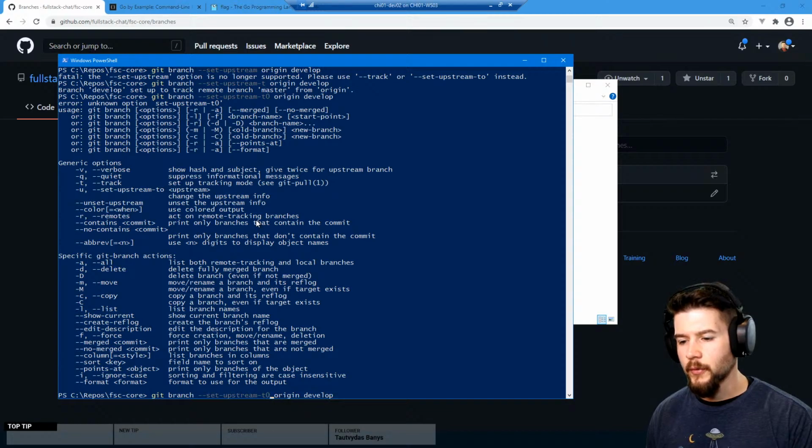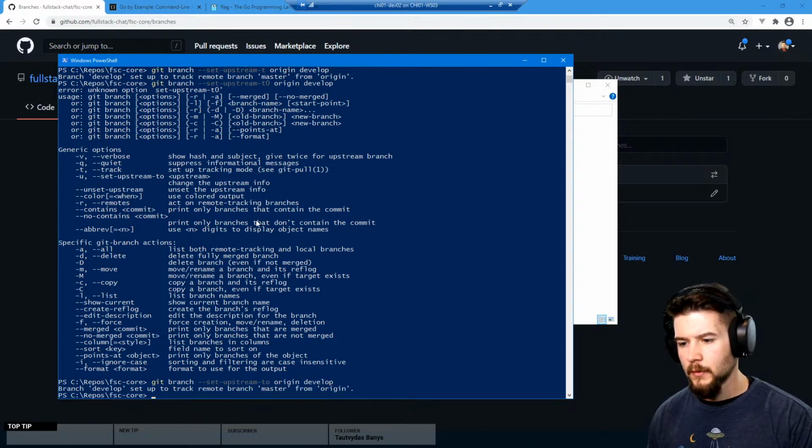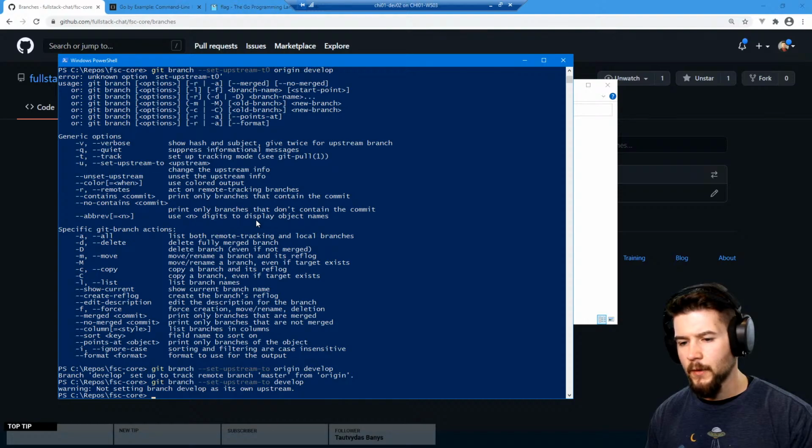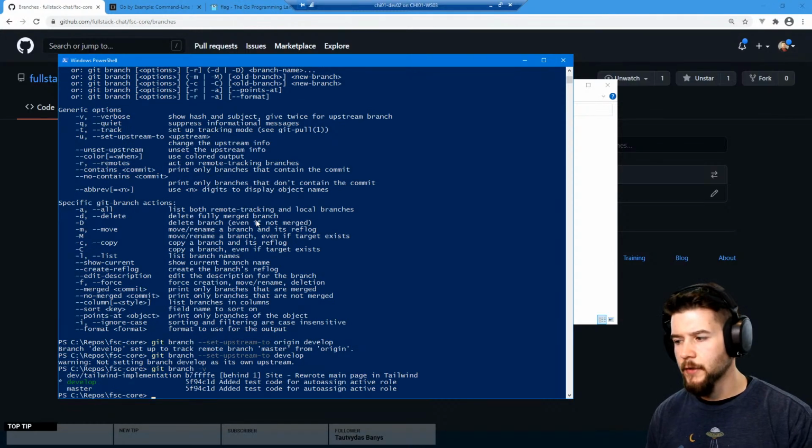Set upstream 2. Okay, so... No, that's not what I want to do. Warning, not setting branch develop as its own... I have no idea what I just did. Okay, git branch. I'm sorry about this. I'm trying to figure out some git stuff.